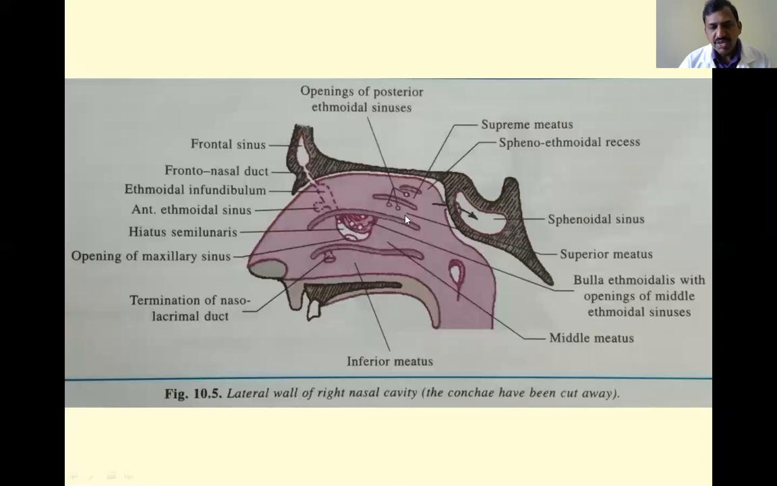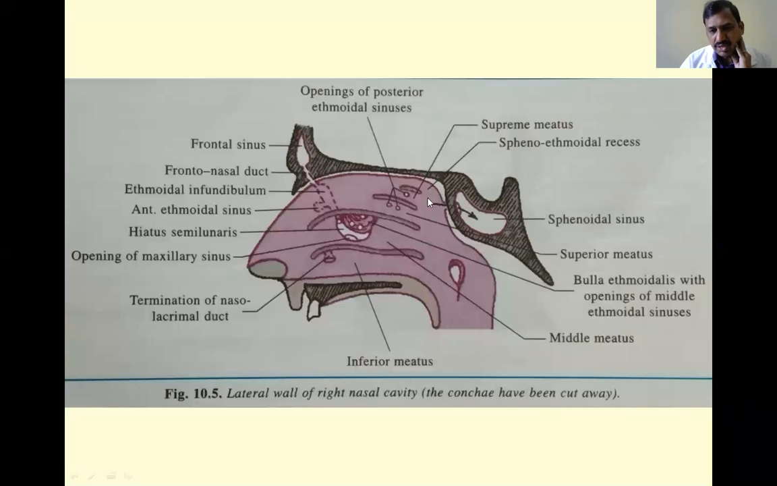Next, coming to the superior meatus. Into the superior meatus, there is opening of the posterior ethmoidal sinuses. If there is a presence of the supreme meatus, the posterior ethmoidal sinuses also open into it. The superior concha occupies the area above the middle meatus, especially the posterior half of it, and the space behind the superior concha